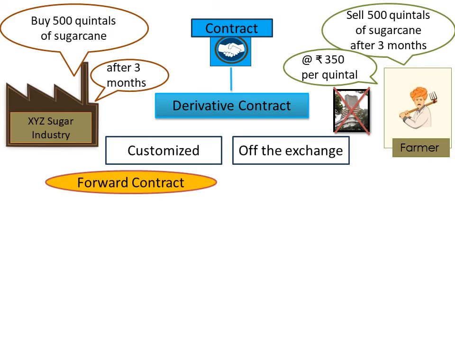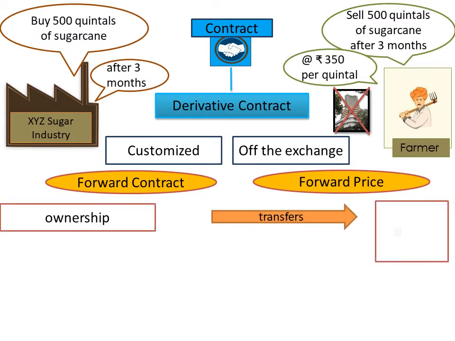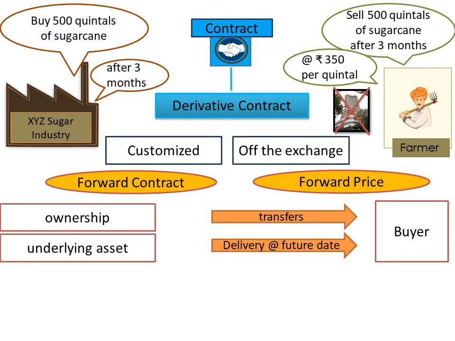And this price of rupees 350 per quintal, which is predetermined price, is known as forward price. Now in such contract, transfer of ownership takes place immediately, but delivery of the underlying asset occurs at future date, that means after 3 months in this particular example. So let us now discuss other features of forward contract.